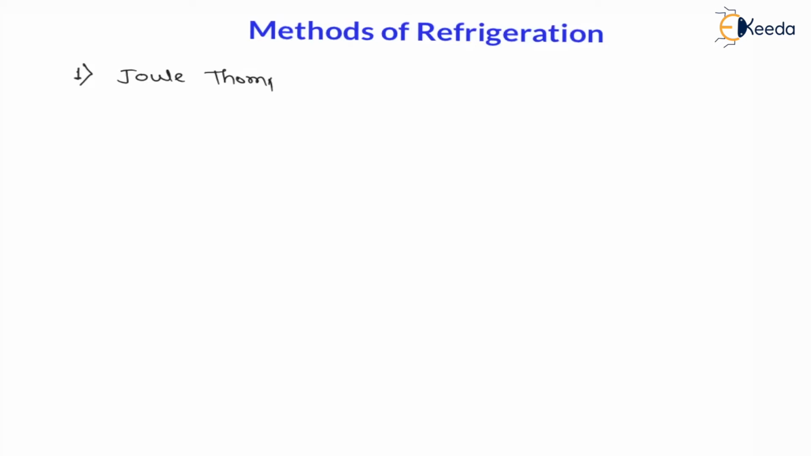Joule-Thomson refrigeration. Now, this method is very important from the competitive exam point of view. Joule-Thomson refrigeration functions on the Joule-Thomson coefficient, which is represented by mu, right? Therefore, Joule-Thomson refrigeration functions on the Joule-Thomson coefficient mu.